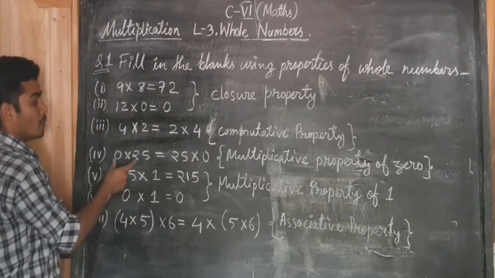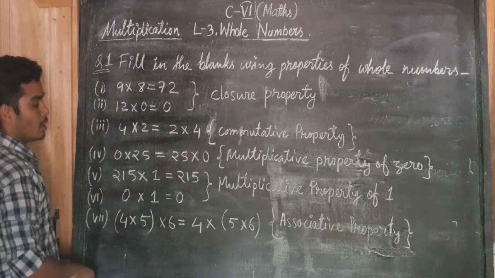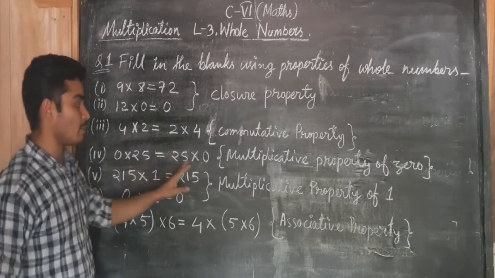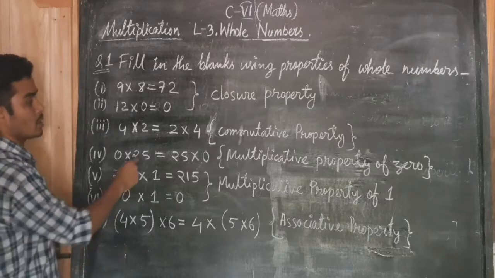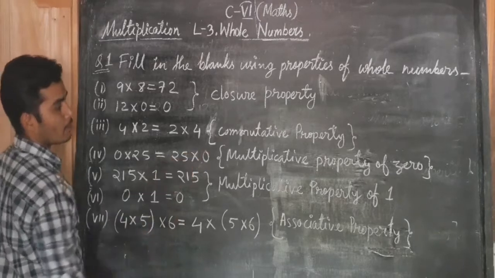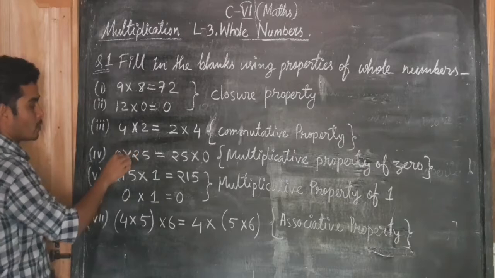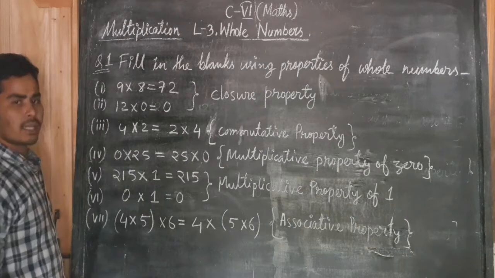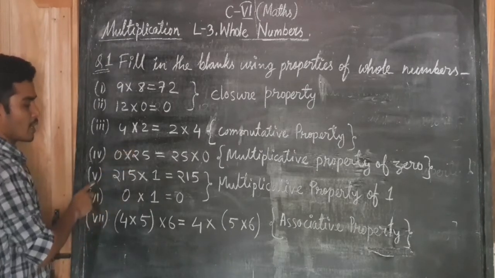You can see if we multiply 0 with any number, then we get the result as 0. You see 0 into 25 is 0 and 25 into 0 is also 0. So this property of whole numbers is called multiplicative property of 0. Whenever you multiply 0 with any whole number, you will get the result 0. Now move to the next question.